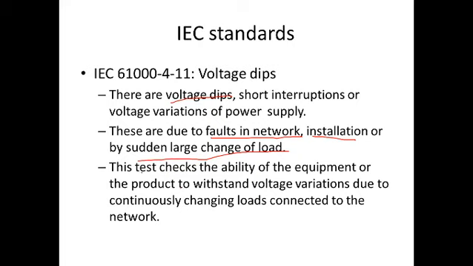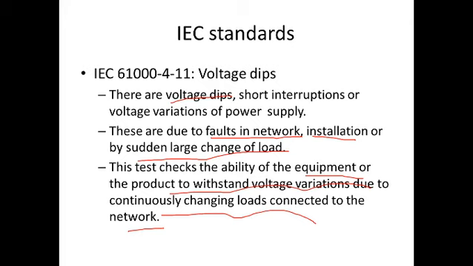So this test checks the ability of the equipment or product to withstand voltage variations due to continuously discharging loads connected to the network. You might have seen that many times, when a low voltage is present in the MSCB supply, your fridge is still working perfectly, because it is immune or can withstand the voltage variations.